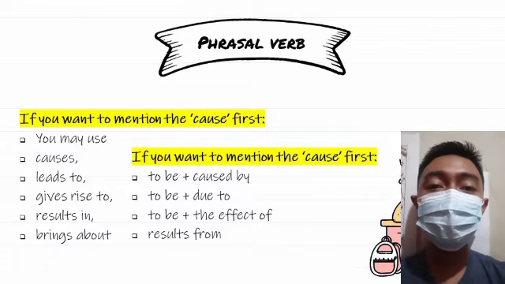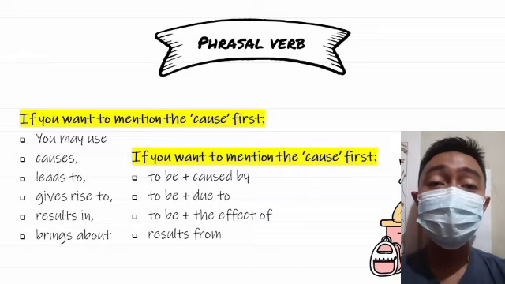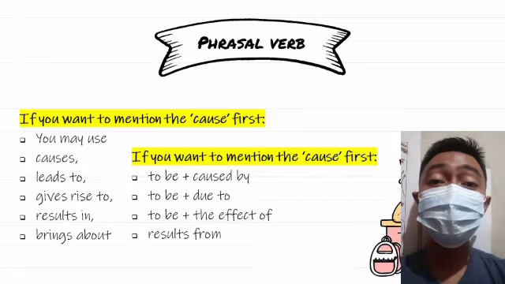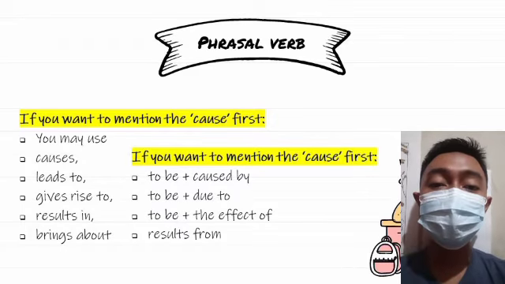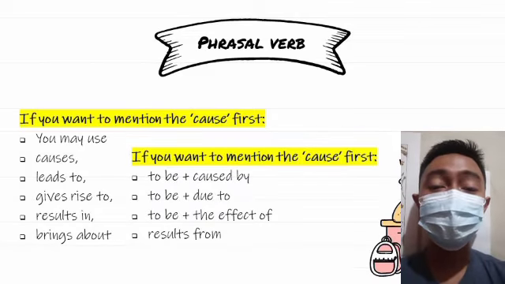Jadi bedanya konjungsi yang tadi sama phrasal verb ini adalah bahwa konjungsi tadi menyambungkan satu kalimat dengan kalimat lainnya. Tapi kalau phrasal verb ini menyambungkan suatu bagian kalimat dengan bagian kalimat lainnya, seperti menyambungkan subjek dengan objek atau yang lainnya.